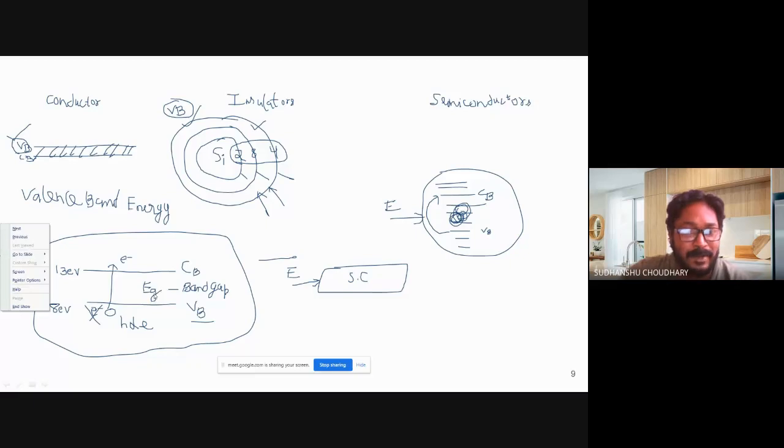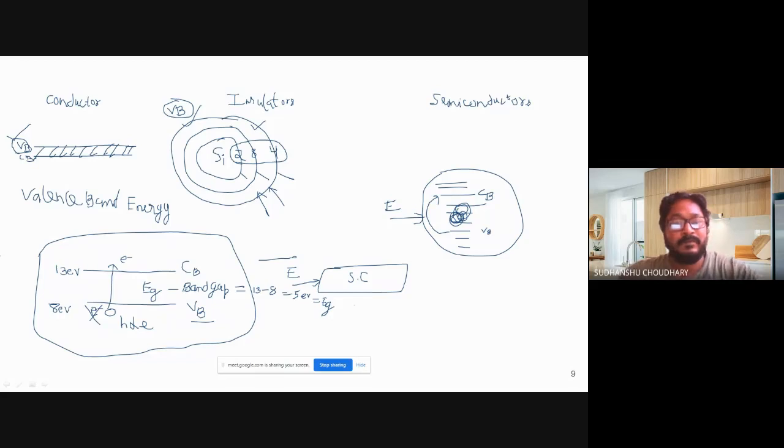So the band gap of my material is 13 minus 8. So this Eg, or band gap, is equal to 13 minus 8. So that is equal to how much? 5 eV. So 5 eV is the Eg, or band gap, of my material.